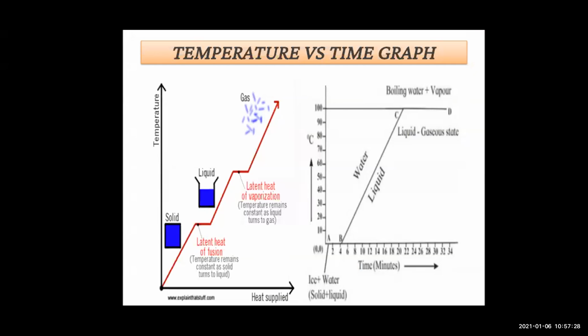It reaches about 100, the line we see in the graph. So look at line AB: AB represents constant temperature.